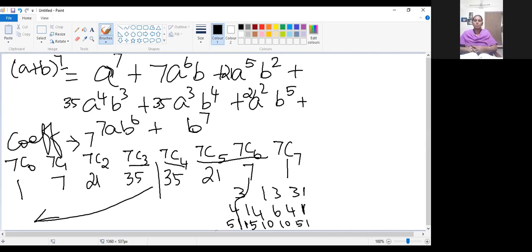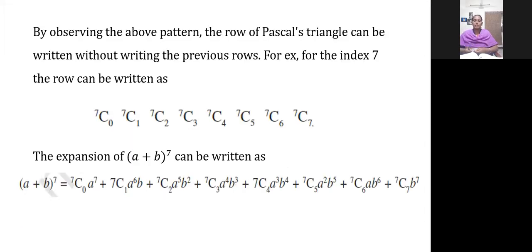Please make a note of this, that expansion part. Or do I want to show that on the whiteboard itself? If it is needed, I will show there. Please write soon.